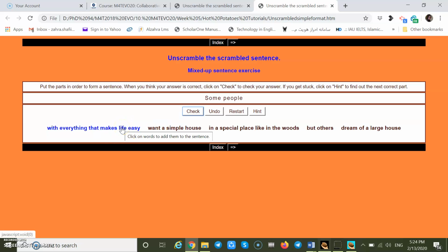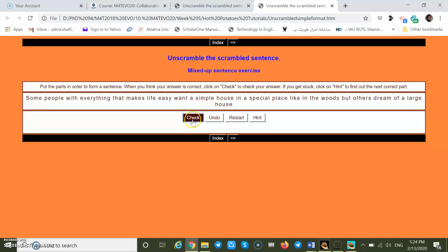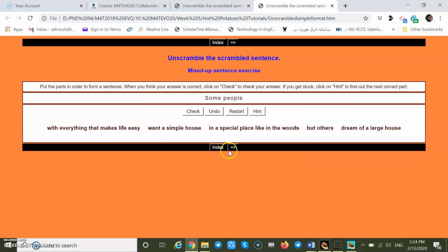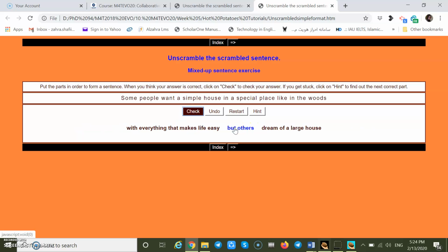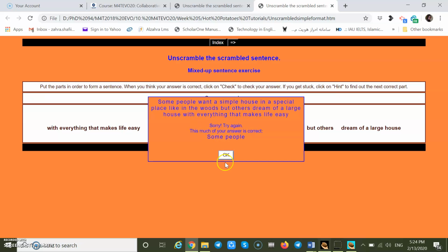Now let's make a mistake with everything. Want, like, but others dream of a large house. Okay, let's check it. Sorry, try again. So it gives you other rounds for trial. The correct one is kept here. So I might say some people want a simple house in a special place like the woods, but others dream of a large house with everything that makes life easy. Let's check it. Yes, again, try again.